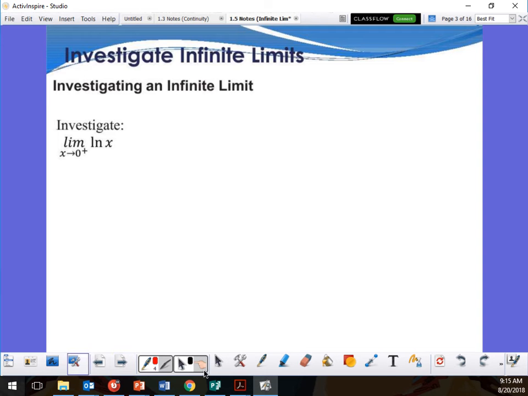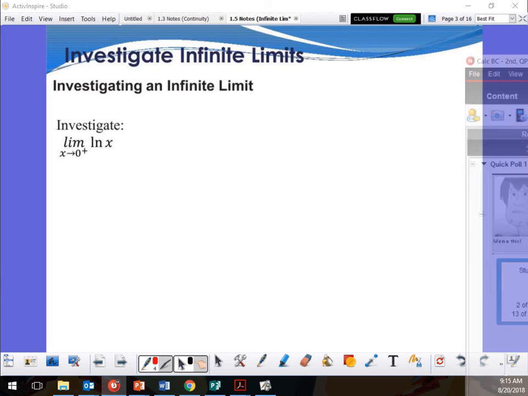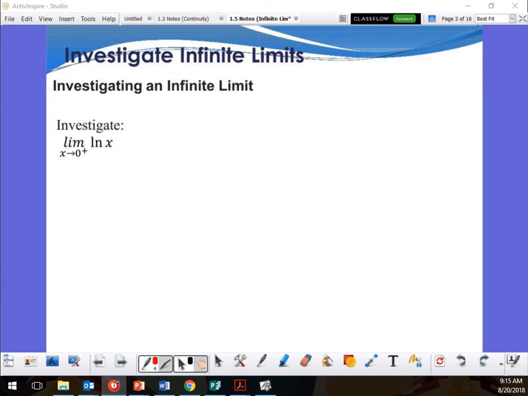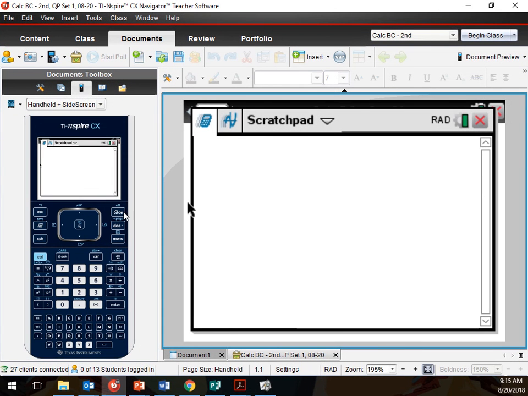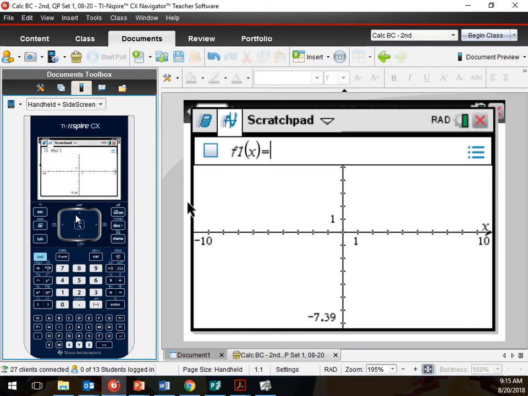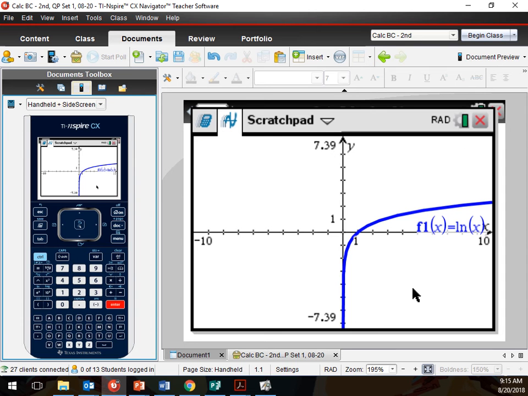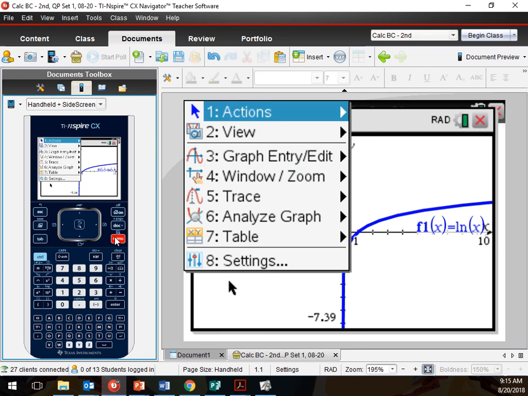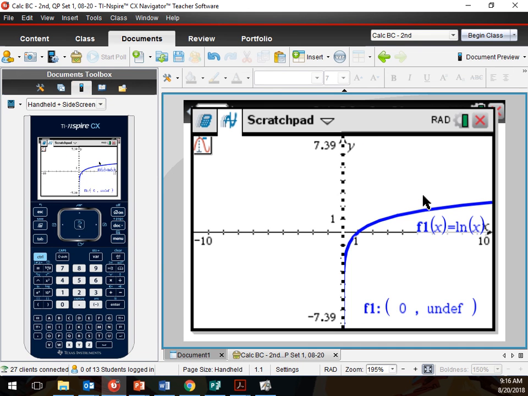Please define a variable for x. So let's hit ln, ln x, enter. And it goes to negative infinity. Let's see what is happening at 0 from the right. Going to 0 from the right, what is happening here? I'm going to go to menu, trace to see what's happening.